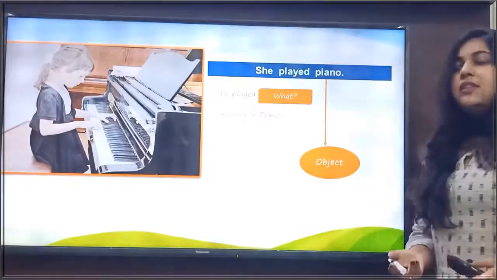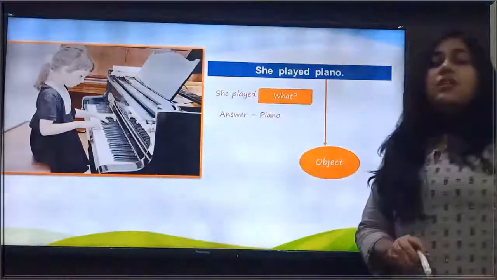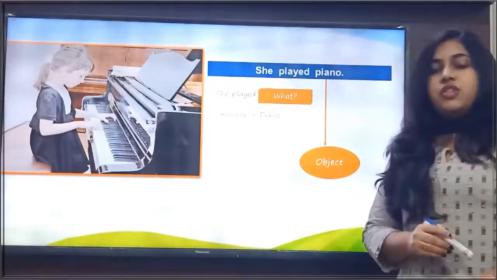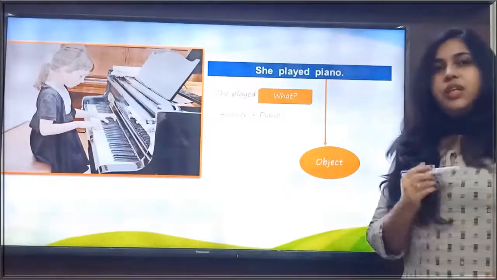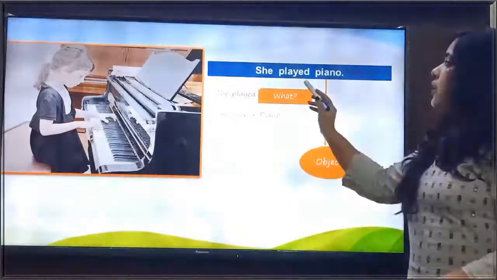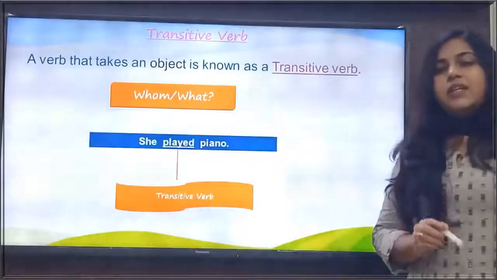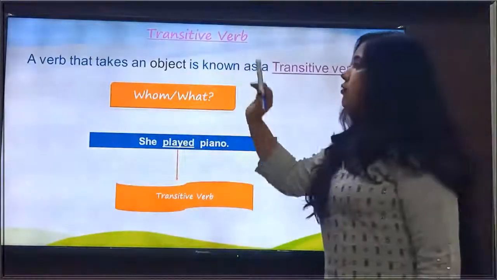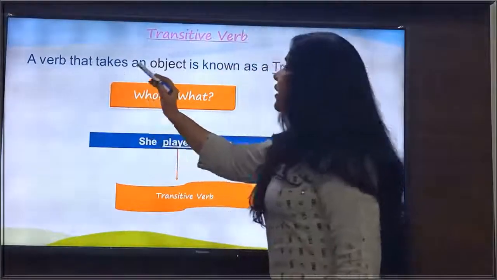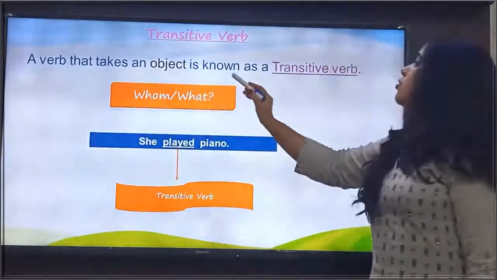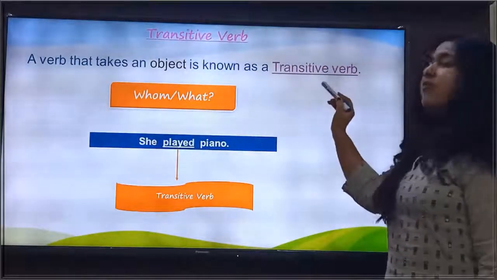It indicates that this verb is taking an object to complete its meaning. So what kind of verb is it? It is called a transitive verb. A verb that takes an object is known as a transitive verb.